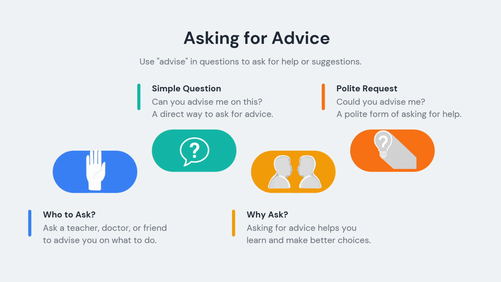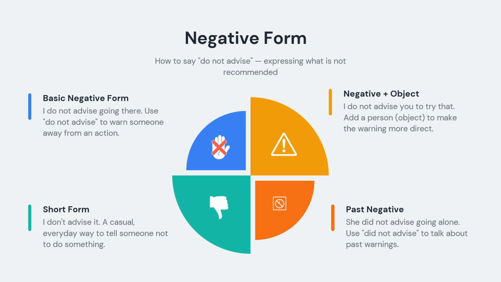We can also use advice in questions. For example, can you advise me? This means can you give me a suggestion? Can you tell me what is best? We can use advice in the negative form. For example, I do not advise going there. This means I think it is not a good idea to go there. I am telling you not to do it.